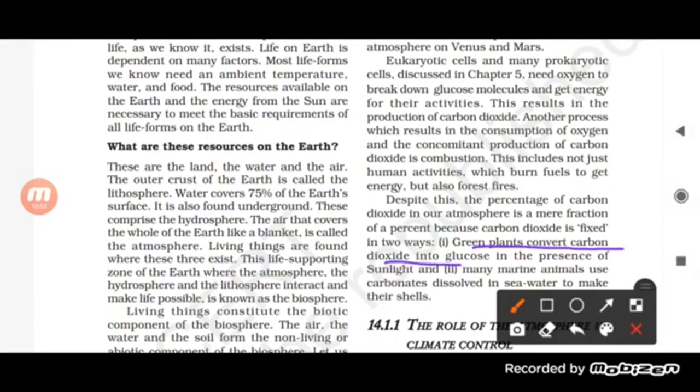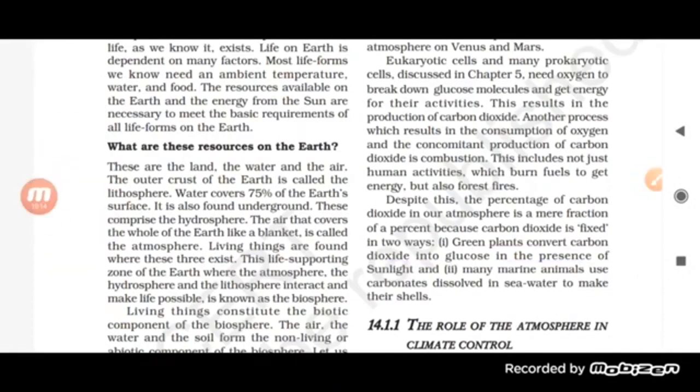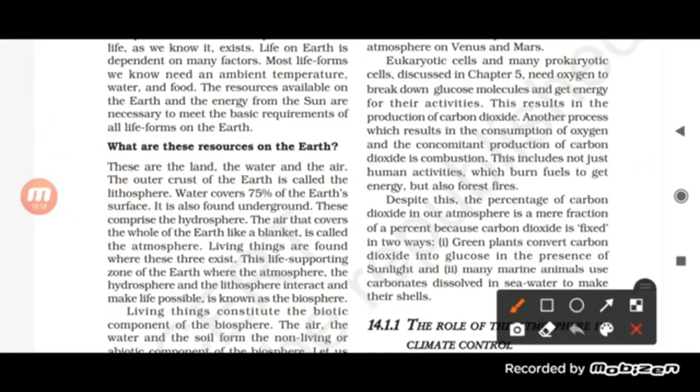Green plant. So here we can say that there are two ways by which we can fix carbon dioxide. The first one is the green plant, which converts carbon dioxide into glucose in the presence of sunlight. And the second one is the marine animals, which use carbonate dissolved in sea water to make their shells. Basically, the green plants are what, students? These green plants use the carbon dioxide to convert it into glucose. You know that as the process of photosynthesis.